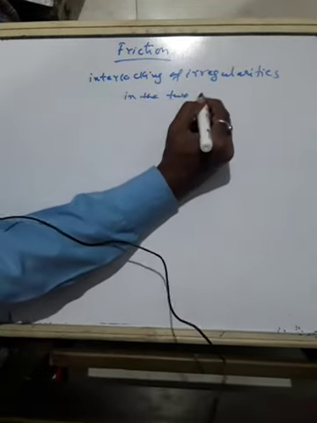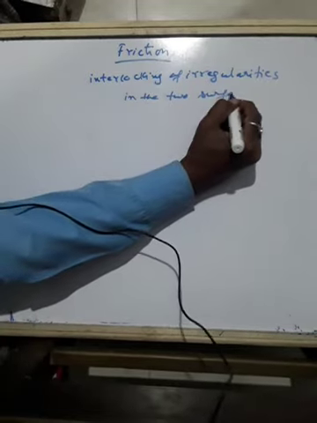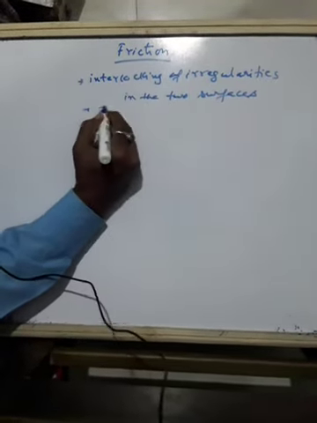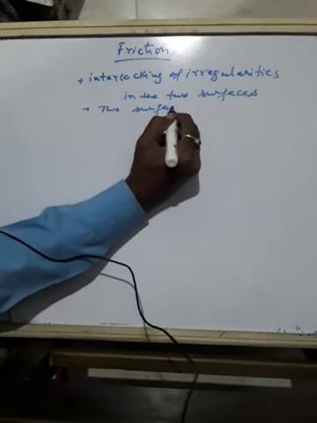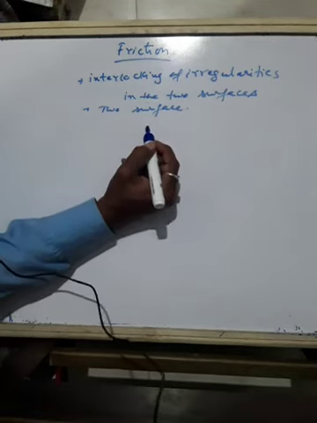So this is about friction, and for friction to occur there should always be two surfaces. This is a must. Okay.